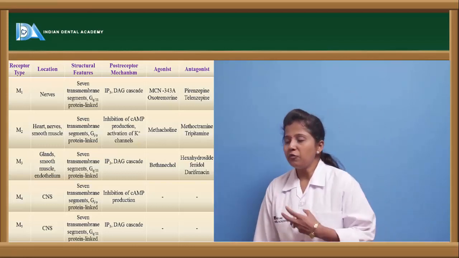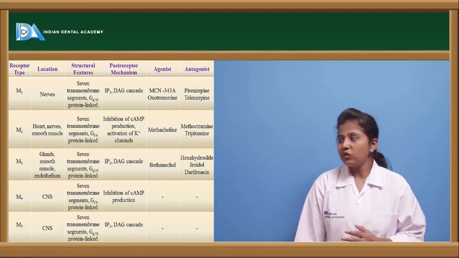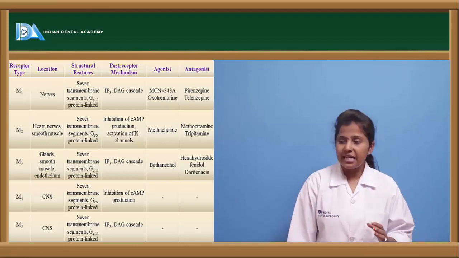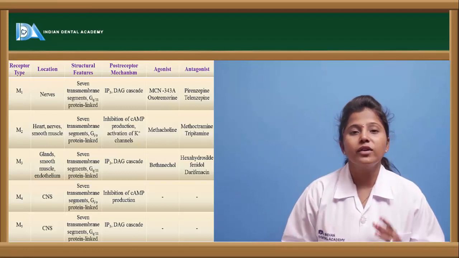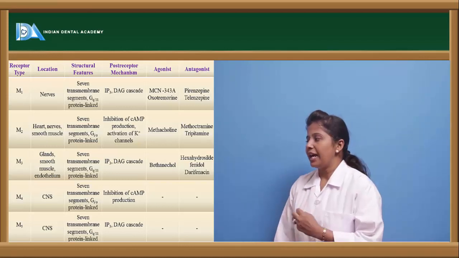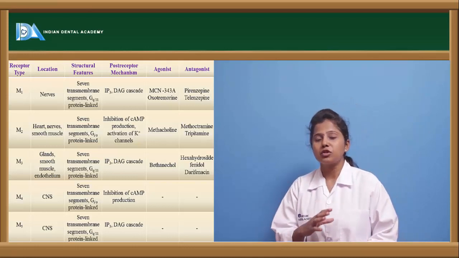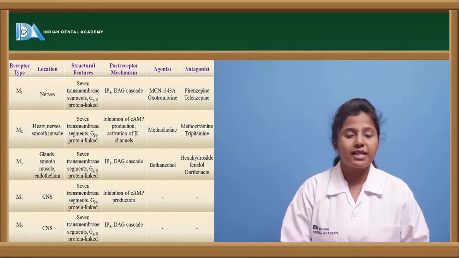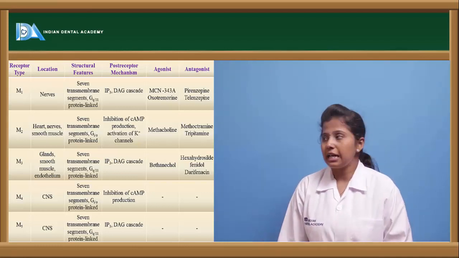M4 and M5 receptors are not clinically useful, but they are present in the CNS, and they are GI as well as GQ type of GPCR receptors. The M4 type of receptor follows the inhibition of cyclic AMP pathway, whereas the M5 receptor follows the pathway of IP3 and diacylglycerol.